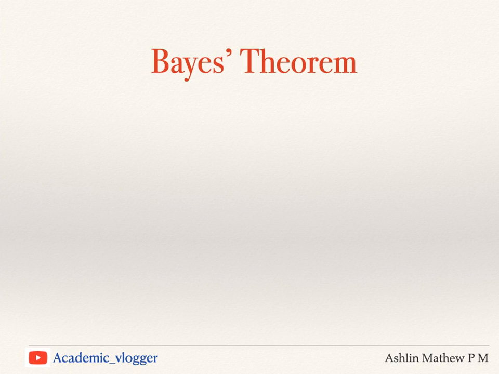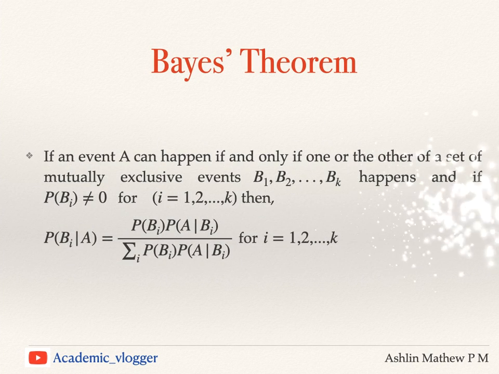Now we are going to move on to Bayes theorem. If an event A can happen if and only if one or the other of a set of mutually exclusive events B1, B2, etc., Bk happens, and if the probability of Bi for i equal to 1 to k is not equal to 0, then we define Bayes theorem as the probability of Bi given A is equal to the probability of Bi times the probability of A given Bi, divided by the summation over i of the probability of Bi times the probability of A given Bi.